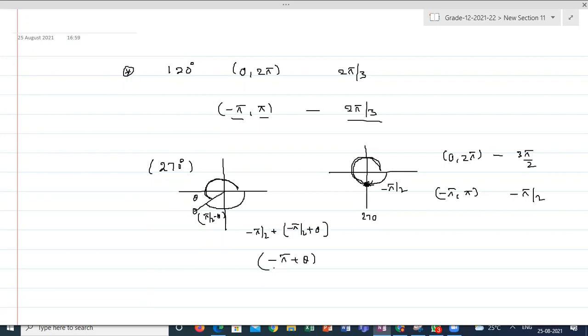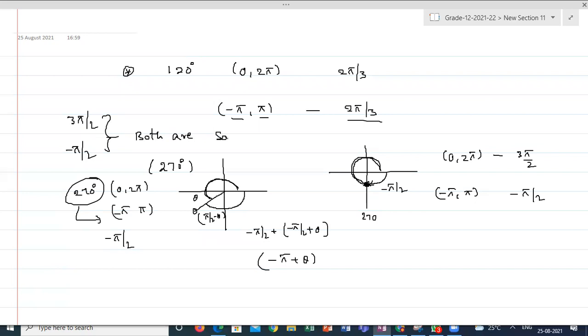Am I right or wrong? Confused? Yes, sir. So what he's saying is, if I'm talking about 270 degrees, you can represent it between 0 to 2 pi as a single value, or between minus pi to pi as a single value. Yes, sir. I understood 0 to 2 pi. I am asking about minus pi to pi. In minus pi to pi, what is the representation of 270? The representation of 270 is minus pi by 2 only, no? The meaning of 3 pi by 2 and minus pi by 2, I am saying both are the same.